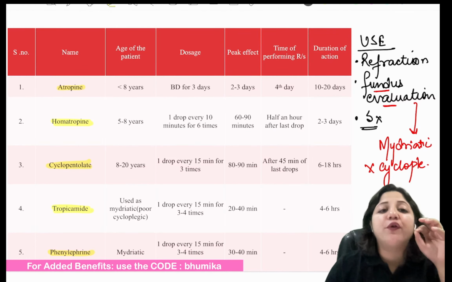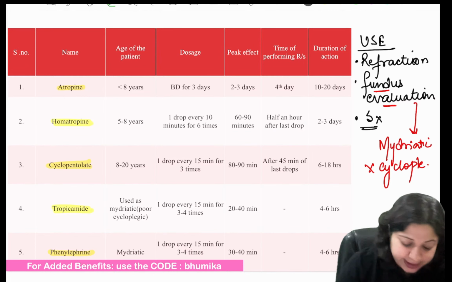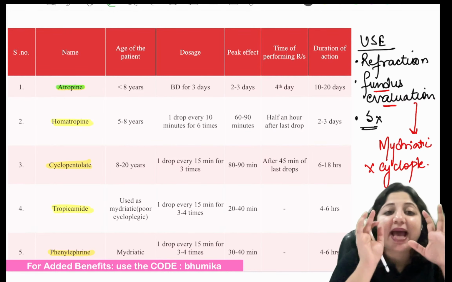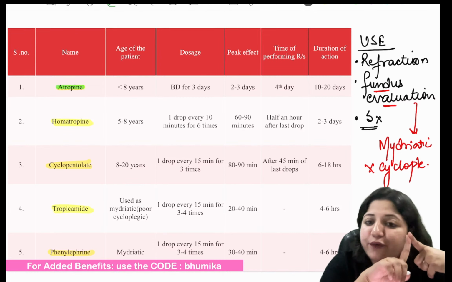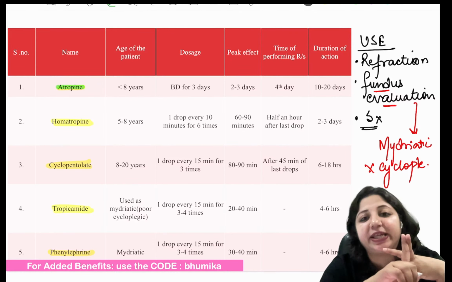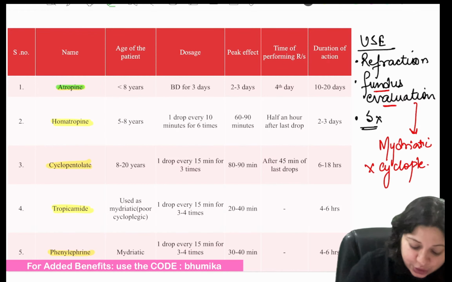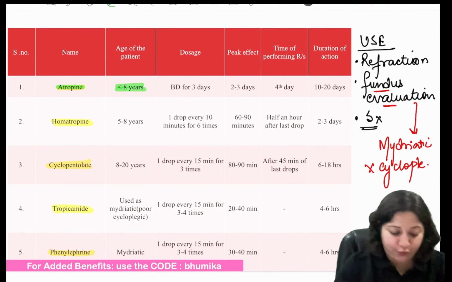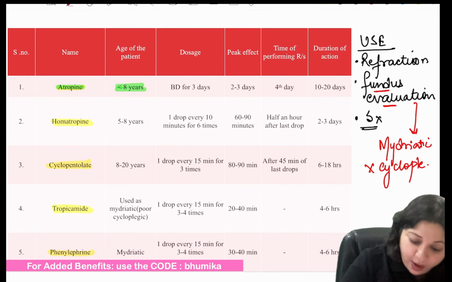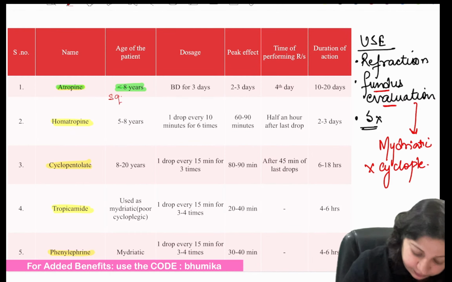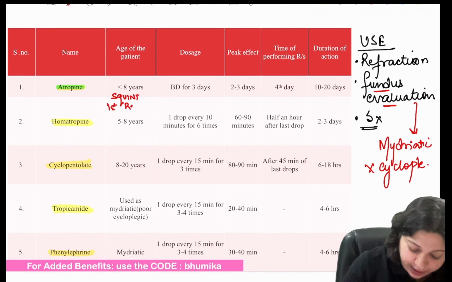So let's see. When we talk of atropine, the important thing to remember is that it has to be used in children who are presenting for first time refraction, who are presenting with squint. So this is to be used in children less than 8 years of age, children presenting with squint, or for the first refraction.